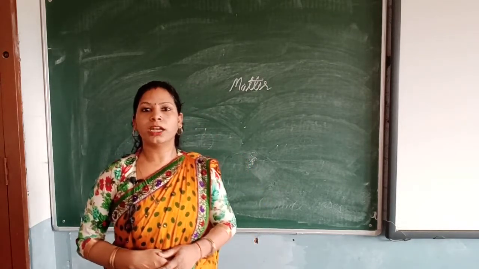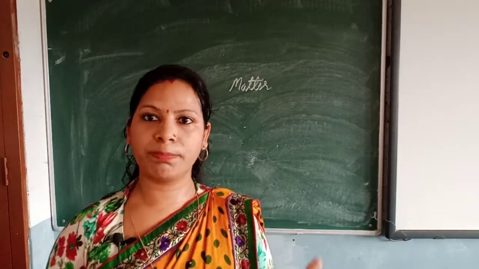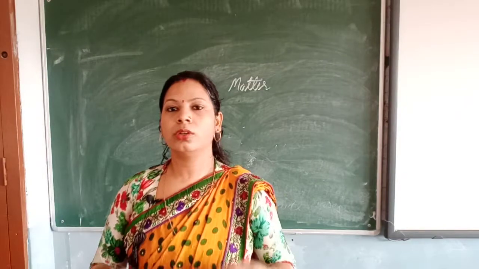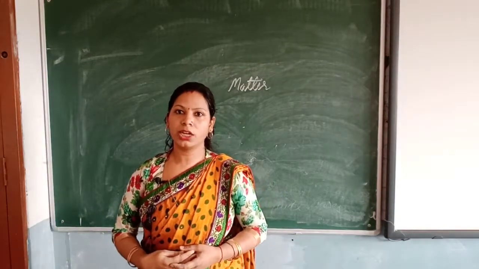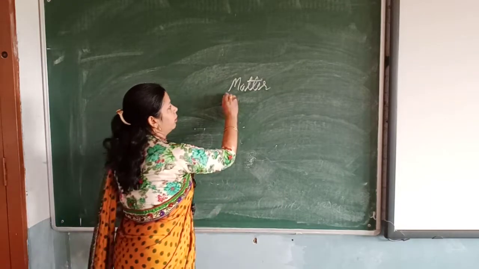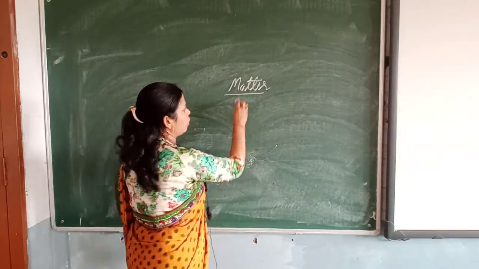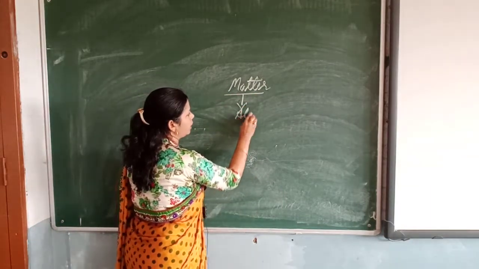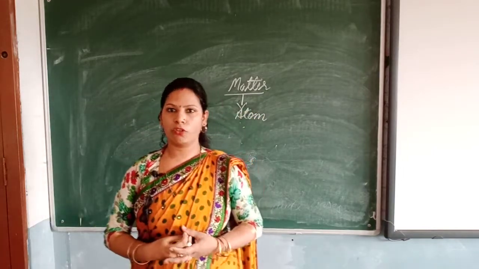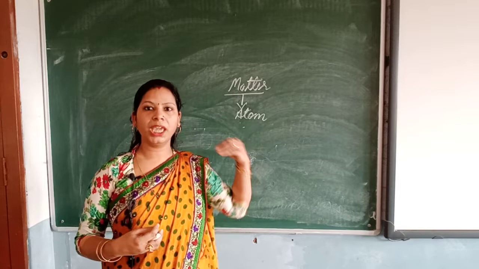I told you that matter is anything that occupies space and has mass. Then matter consists of what? Atoms. So we discussed atom. Atom is the smallest unit of matter.